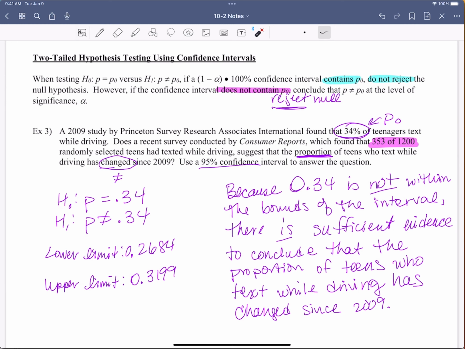Look at us, hypothesis testing, figuring this stuff out. Now we're getting to some legit hardcore statistics. This is cool. You guys are doing awesome. I'm so proud of you.